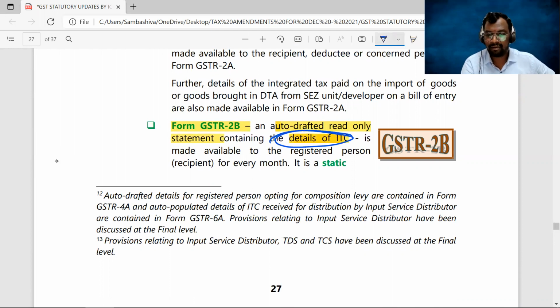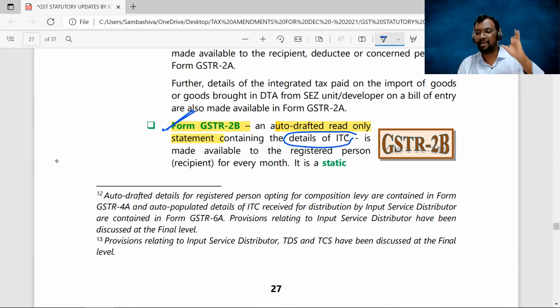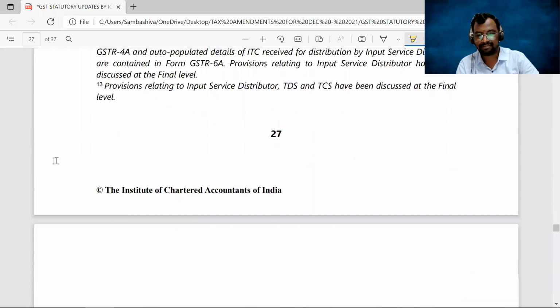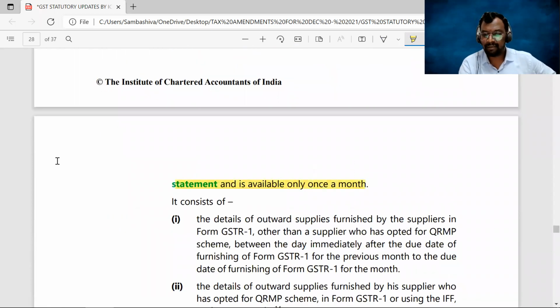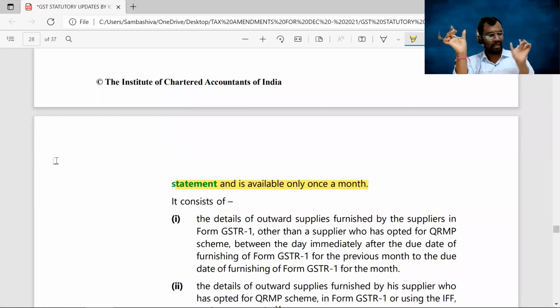Containing the details of input tax credit. So what is the eligibility of the recipient in relation to his input tax credit? That will be reflected in GSTR 2B. And you can see here it is a static statement and is available once in a month. For the month of April, available on 14th of May. For the month of May, available on 14th of June, like this.